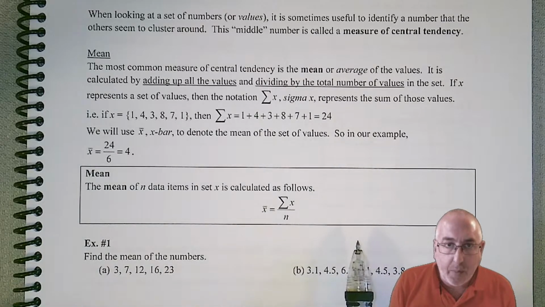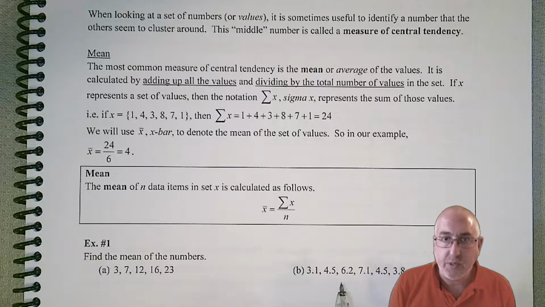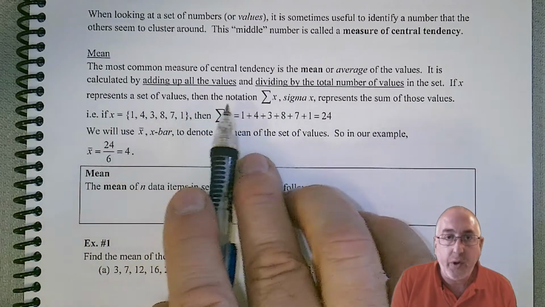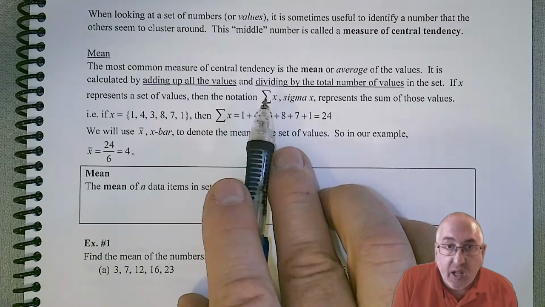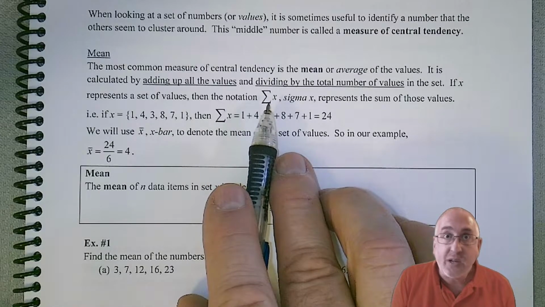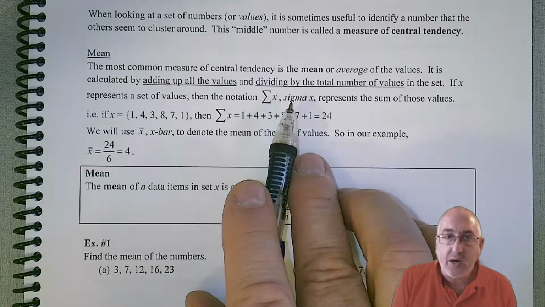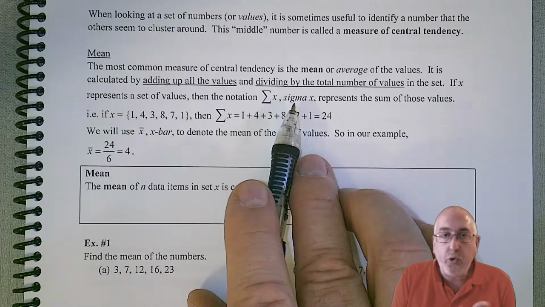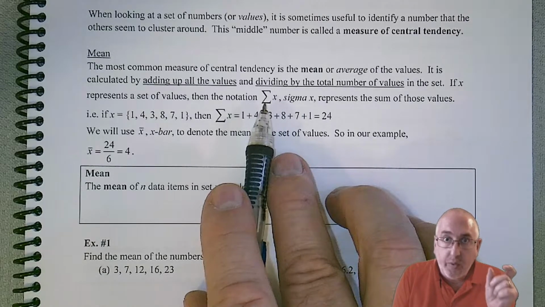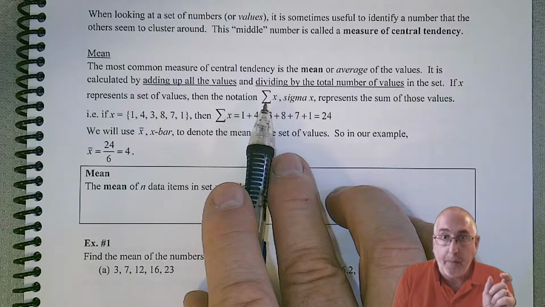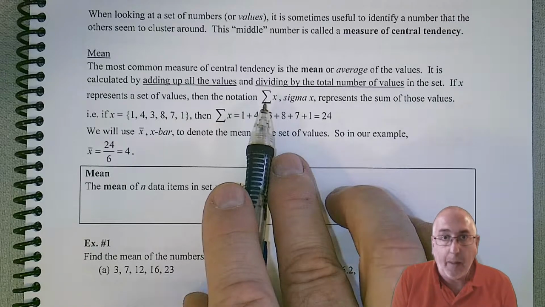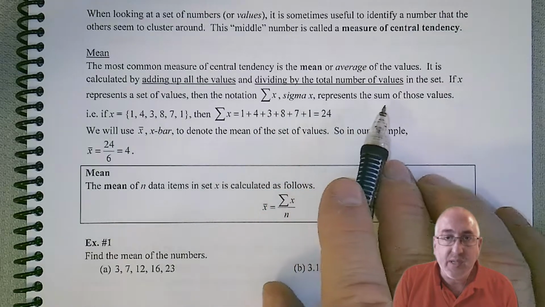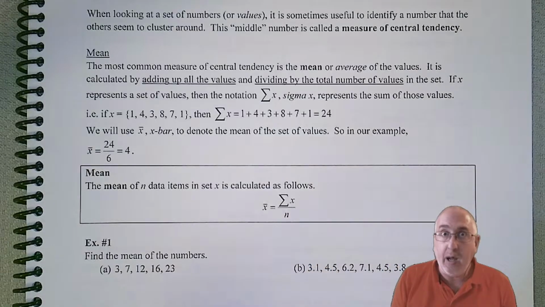So how we can create a formula is first by defining some terms, some symbols. So if x represents a set of values, then the notation, this funky looking E, is actually a Greek symbol, and it's the Greek letter sigma, and specifically it's a capital sigma. So usually when people see that symbol, the word that should pop into your head is sum, because you're going to be adding things up. So this symbol, sigma x, represents the sum of those values. So we're adding up x.